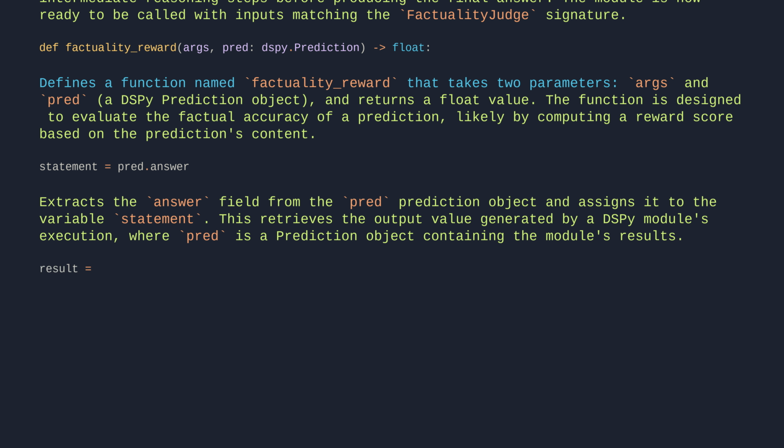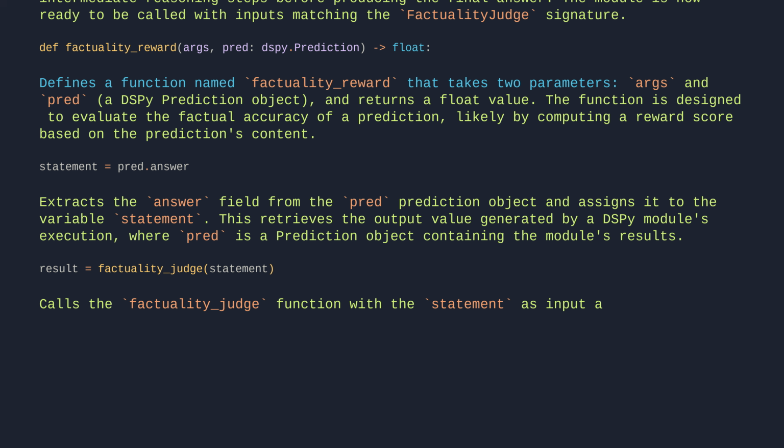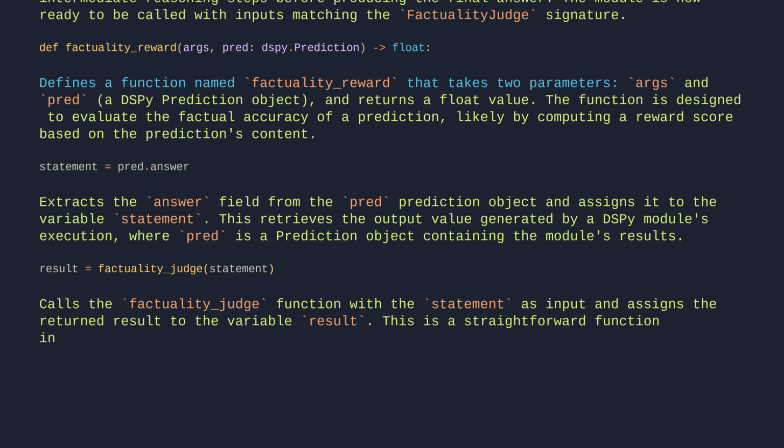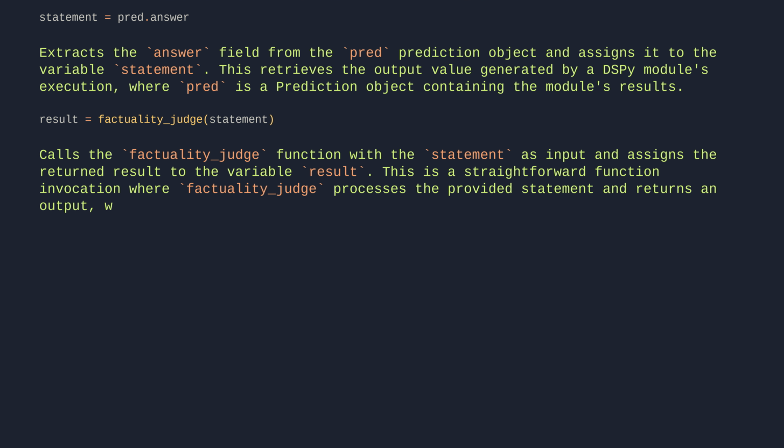result = factuality_judge(statement). Calls the factuality_judge function with the statement as input and assigns the returned result to the variable result. This is a straightforward function invocation where factuality_judge processes the provided statement and returns an output, which is then stored in result for further use.